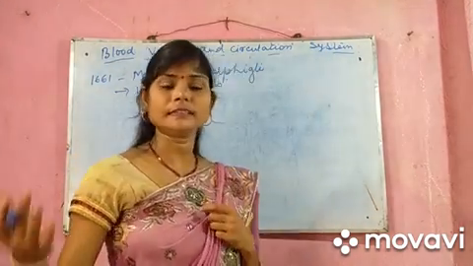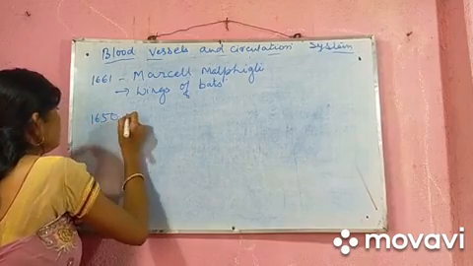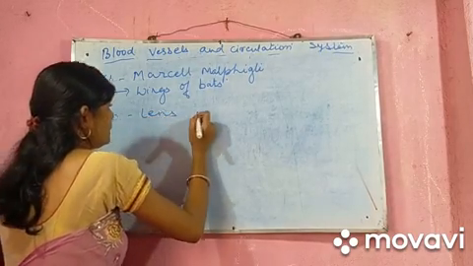But at that time, in the year 1650, the lens was discovered.